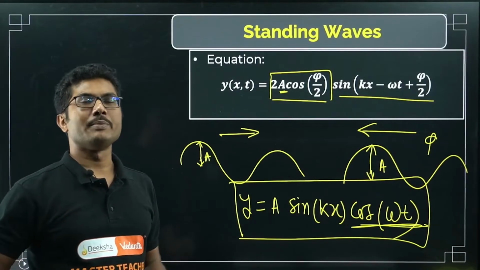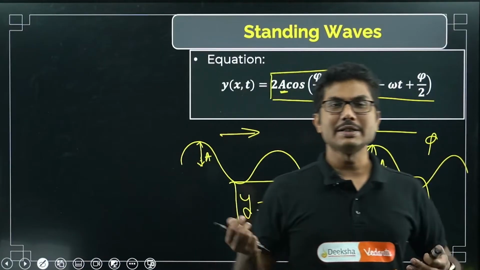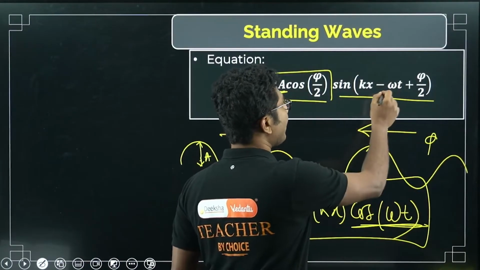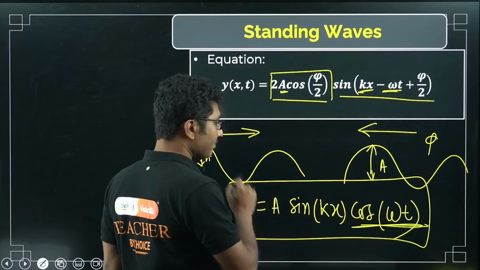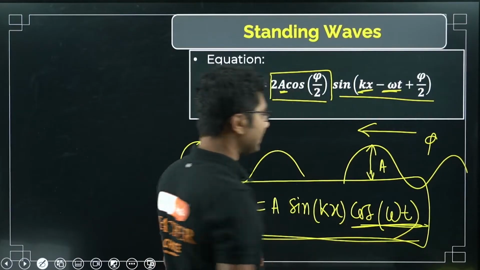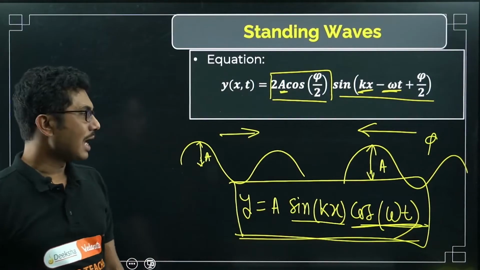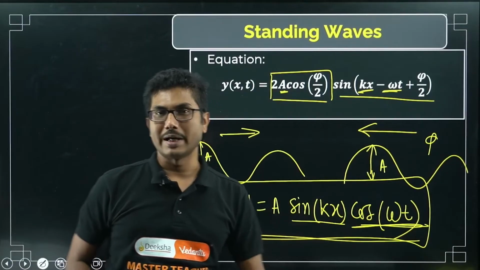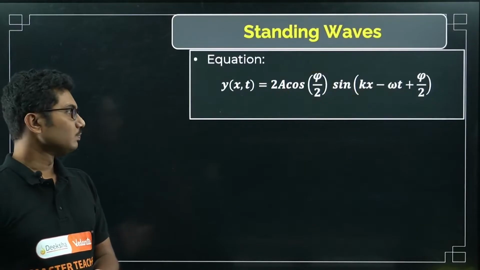Standing wave means it is not propagating. Wave means progressive, right? So progressive means it is propagating. So there is an omega t term, there is a kx term, but when they superimpose, they give you an equation like this. So as you can see, only sine is left with the kx term and cos is left with the omega t term. So they actually superimpose and cancel each other.